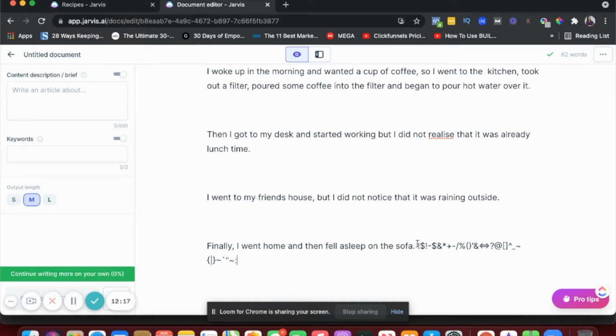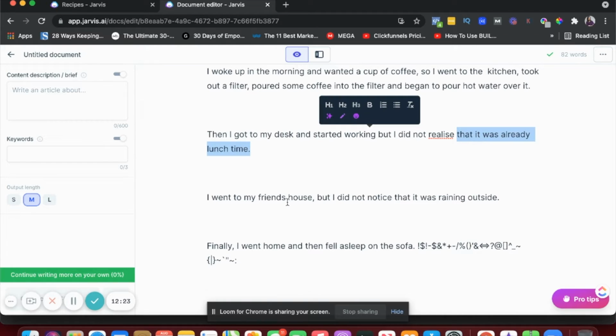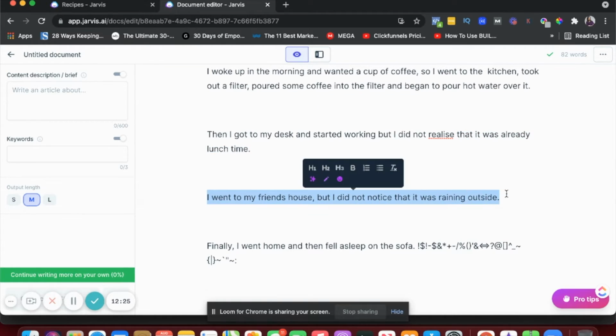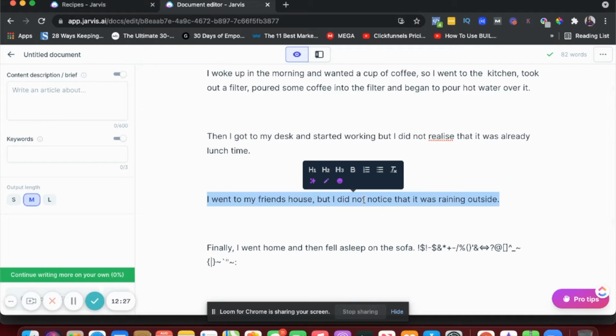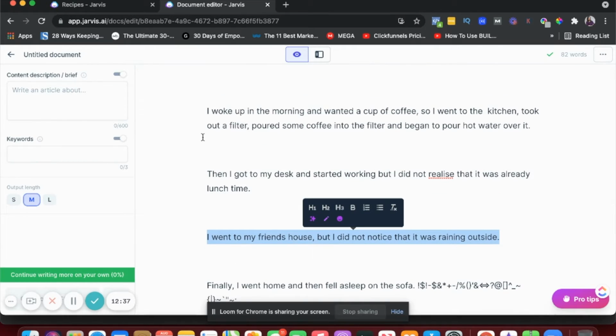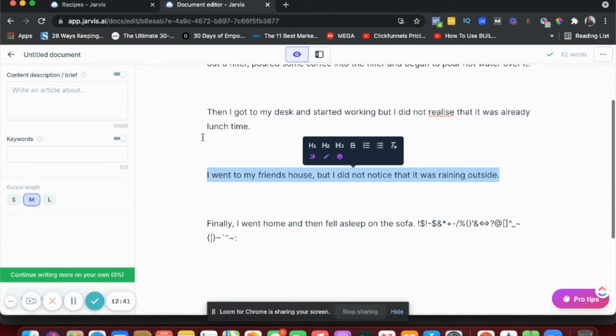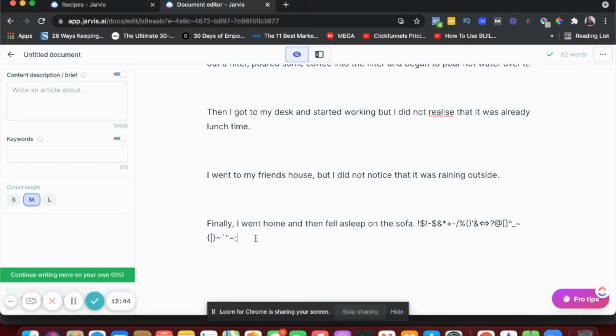So you can see this is some gibberish. Again, we can't really use this, but here it says that it was already lunchtime and I went to my friend's house, so this is all fine, right? This is all something you can use. So again, you will have to use this tool to practice a lot to better understand how this works. But like I said, you have to give it some context for it to give you some output. So this is the very foundation of this platform.